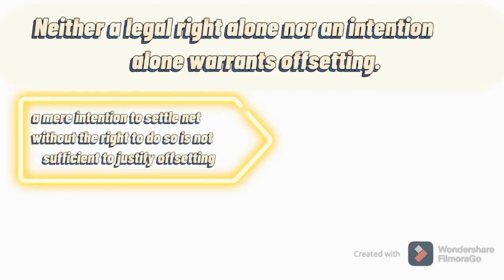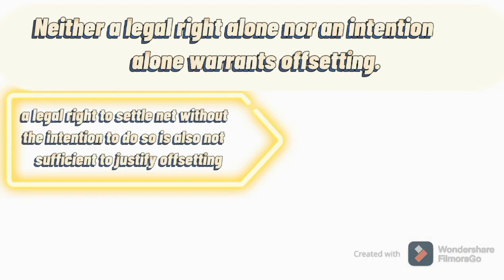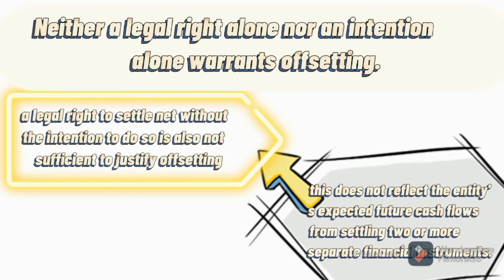A mere intention to settle net without the right to do so is not sufficient to justify offsetting, because rights and obligations associated with the individual financial asset and financial liability remain unaltered. A legal right to settle net without the intention to do so is also not sufficient to justify offsetting, because this does not reflect the entity's expected future cash flows from settling two or more separate financial instruments.